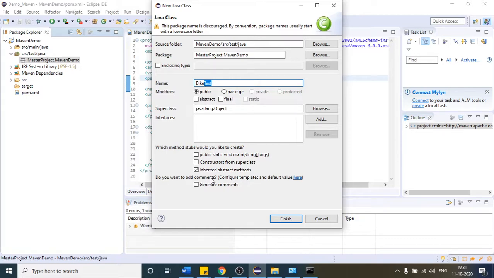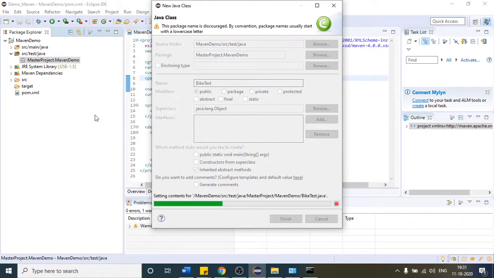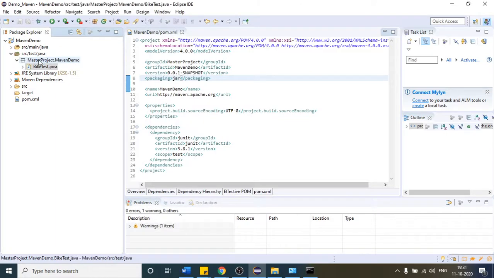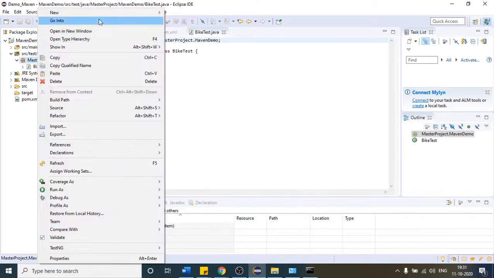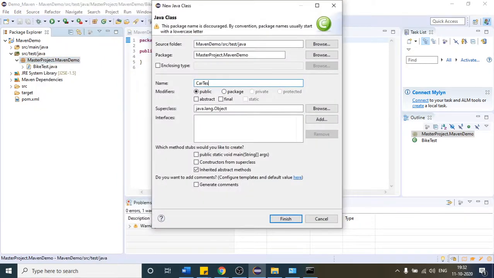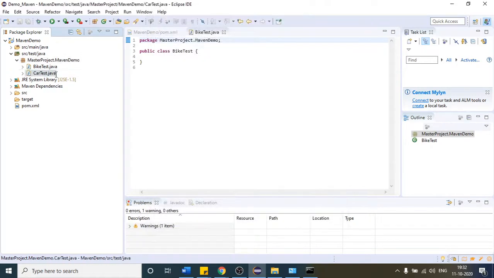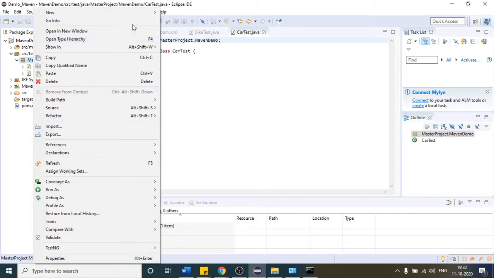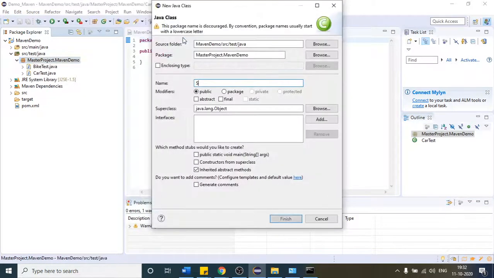Let me create one class. Click on finish. This is my bike test case. This class is going to have my bike test case. Again, create one more class. Suppose this time I will again write test. Why, I will tell you in a short while. Like this, let me create two more classes, so that the class can have my smoke test case.